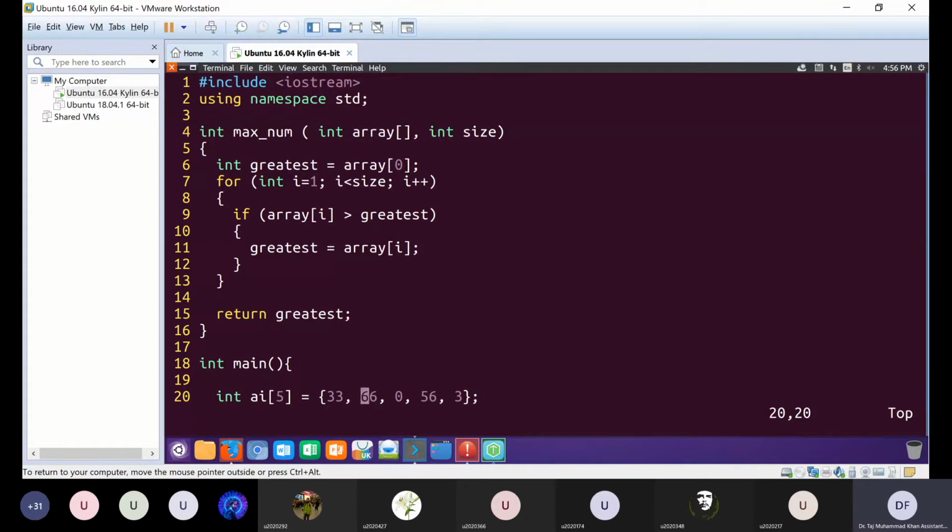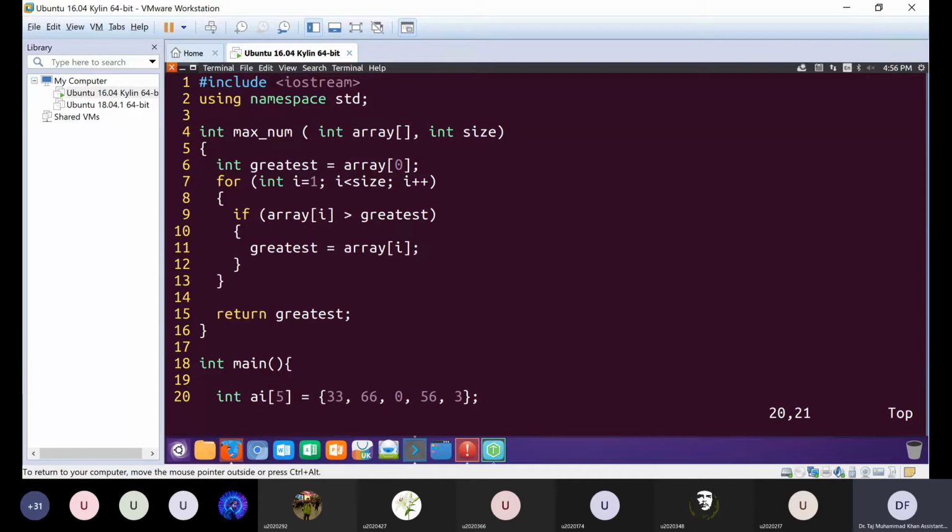We'll come out of the if condition, and the next iteration of the for loop will make i equal to 2. Again, the if condition on line number 9 will compare array element a2, which is 0, to greatest, which is 66 now. 0 is not greater than 66, so the if condition becomes false and we do not go inside it. We go to the next iteration of the for loop where i becomes 3. Line number 9 will compare a3, which is 56, to greatest, which is 66. Again, 56 is not greater than 66.